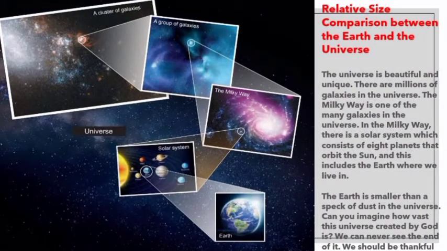For the next slide, I would like to tell you about the relative size comparison between the Earth and the universe. The universe is beautiful and unique. There are millions of galaxies in the universe. The Milky Way is one of the many galaxies in the universe. In the Milky Way, there is a solar system which consists of 8 planets that orbit the Sun, and this includes the Earth where we live.